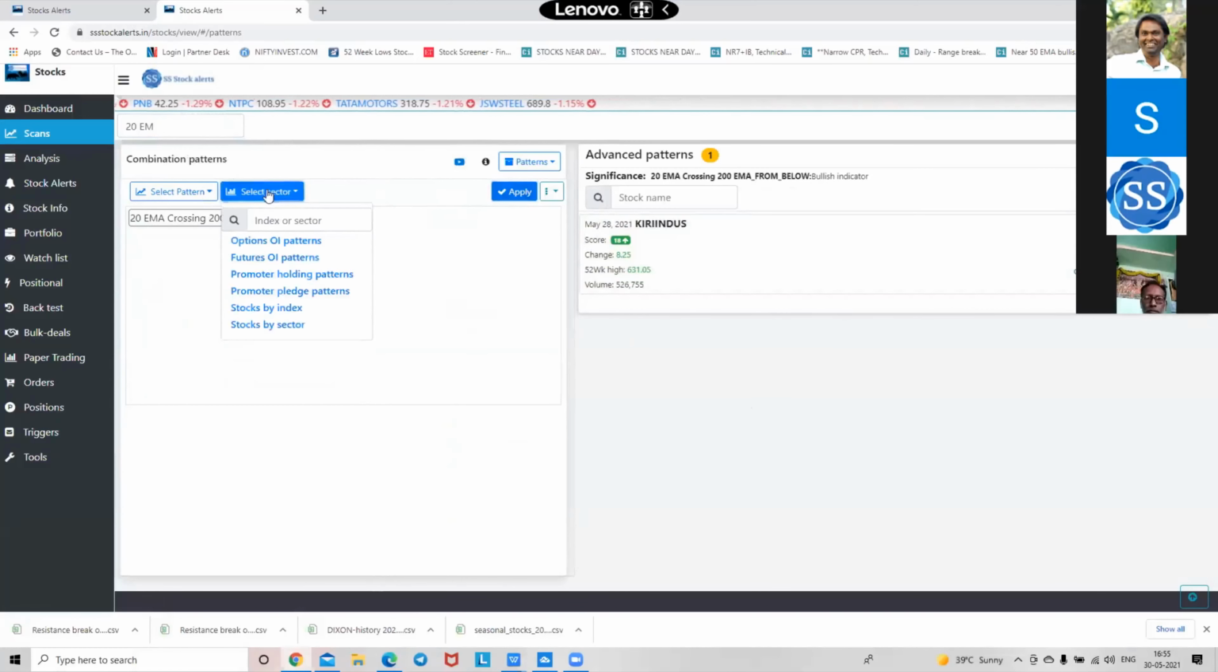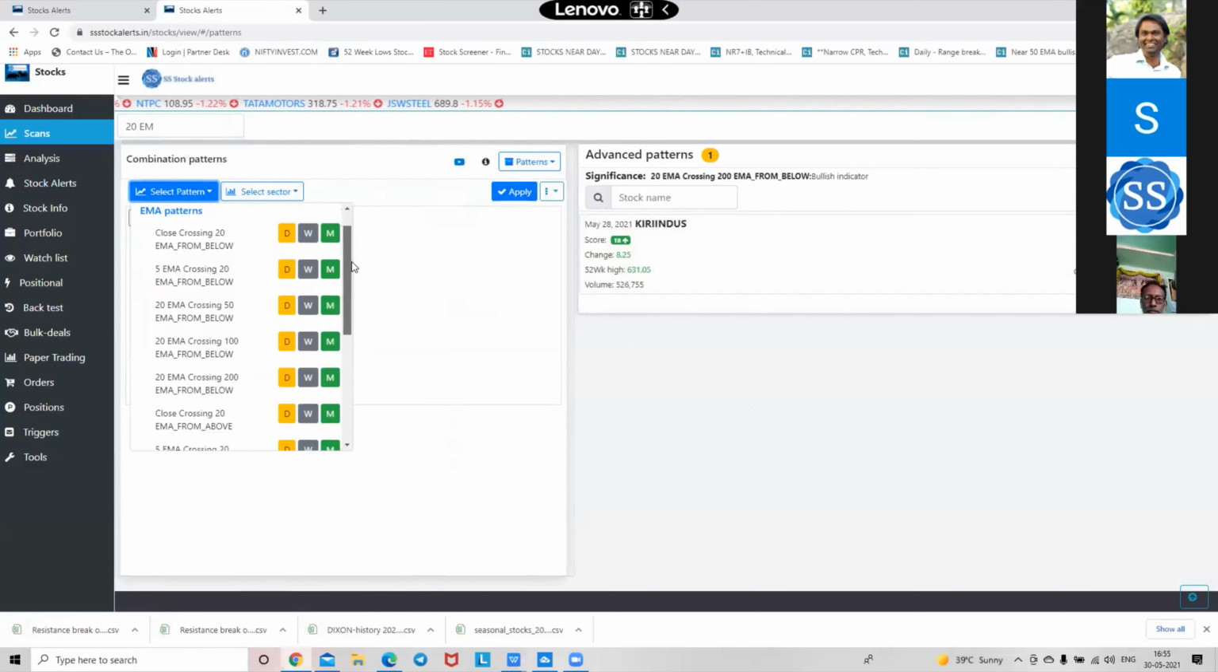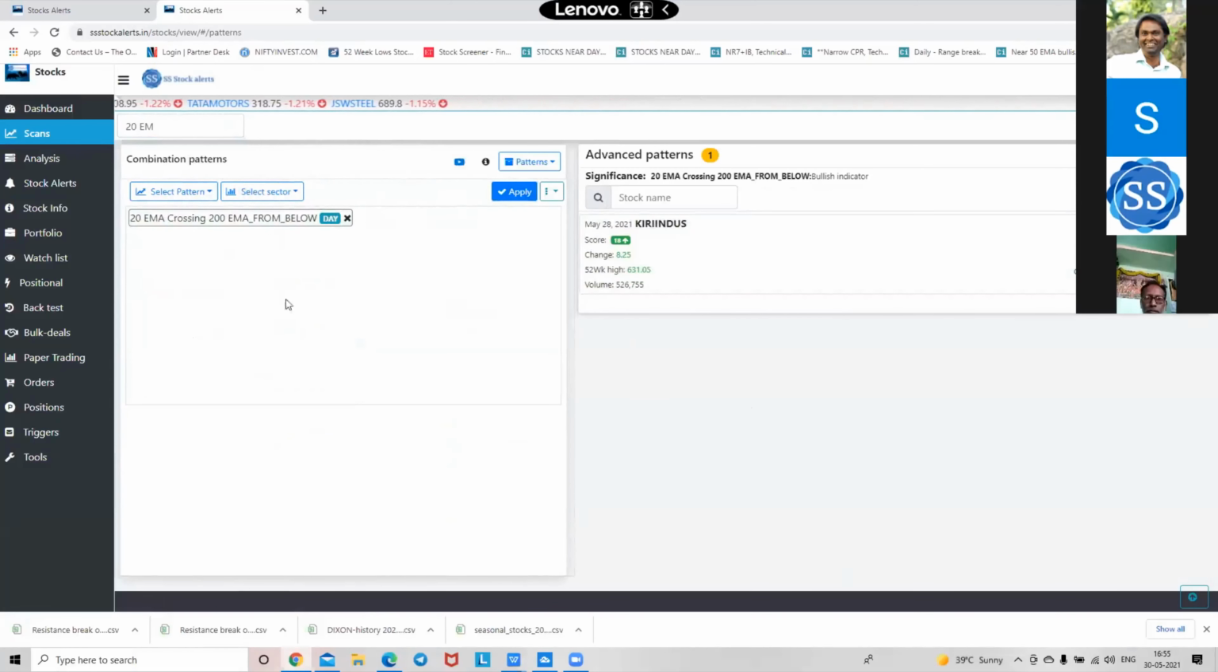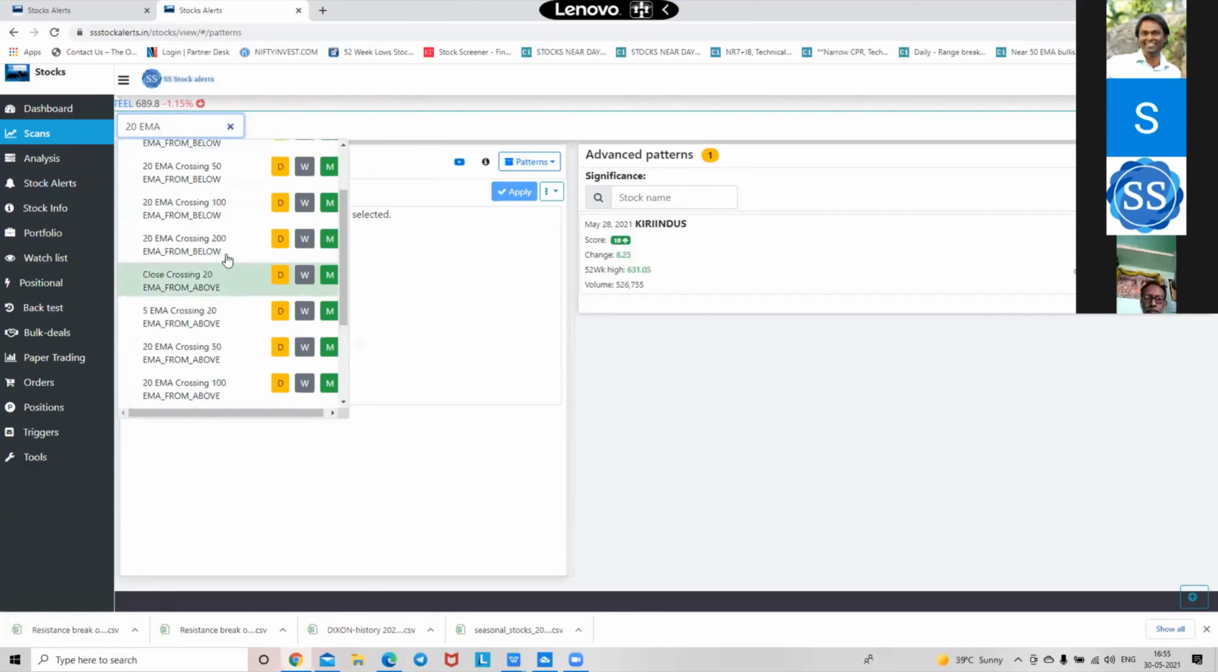I want to see the sector and pattern. But I think you have added the 20 EMA crossing the 200 EMA from below. Oh yes, add this. One minute. You can just add it from scans, 20 EMA. It should be in the top. It will be in the top.